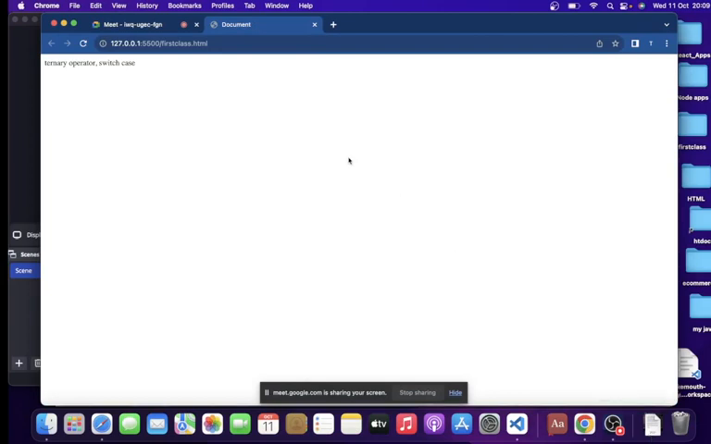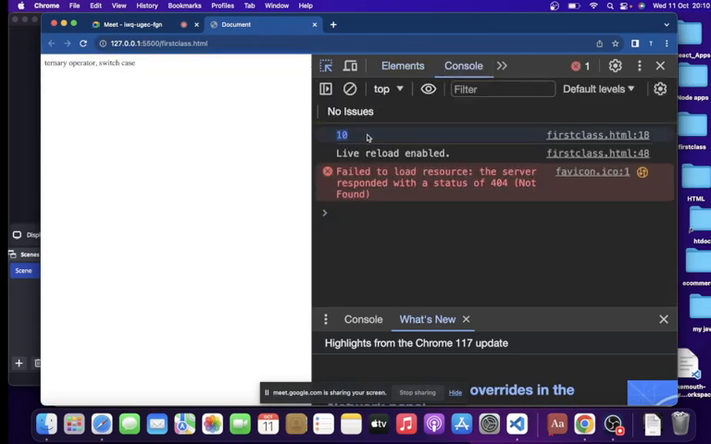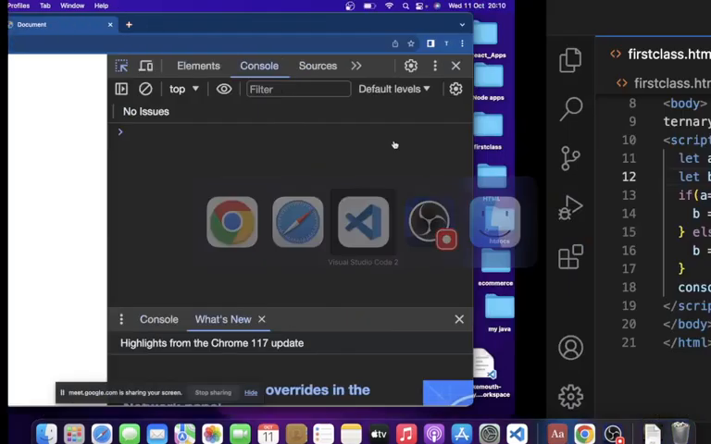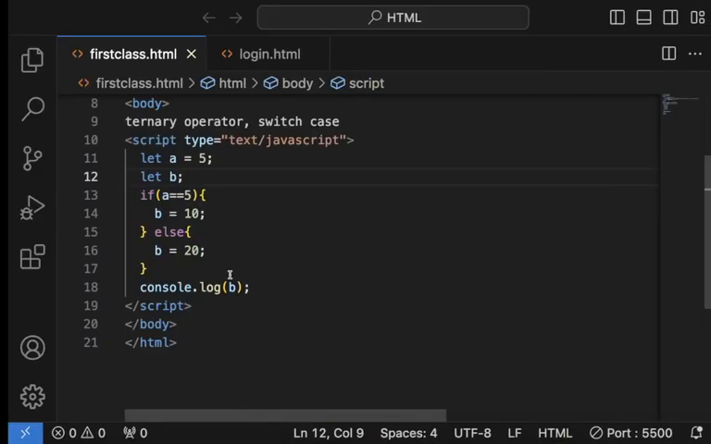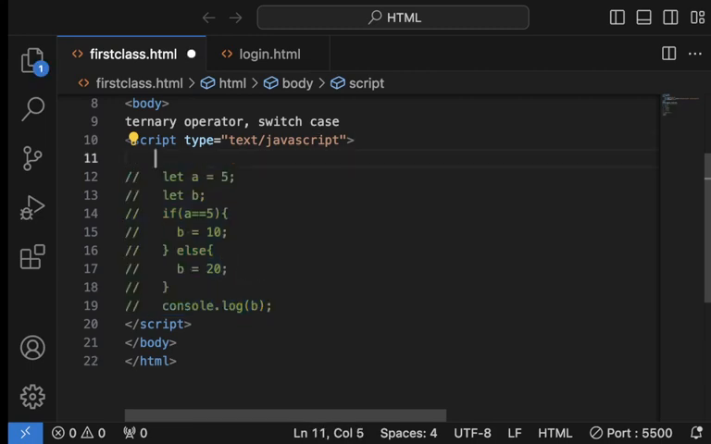So now, you see, ternary operator, you can say this is 10, right? So ternary operator is a shorter way of writing if statements. So let's try the same thing using ternary operator. I want to write the same thing, making use of ternary operator.